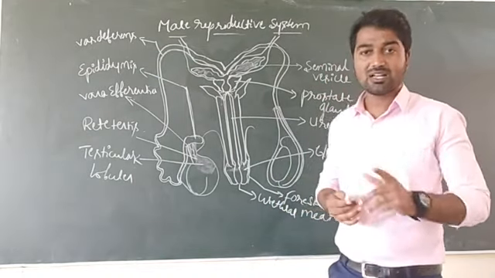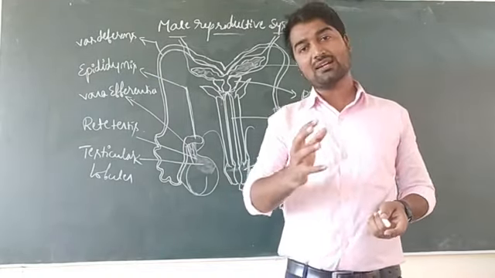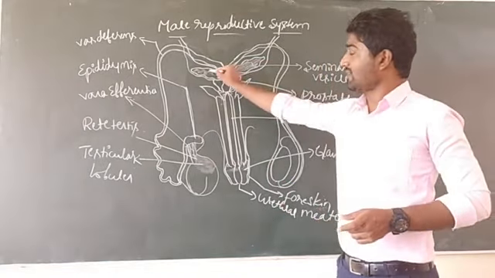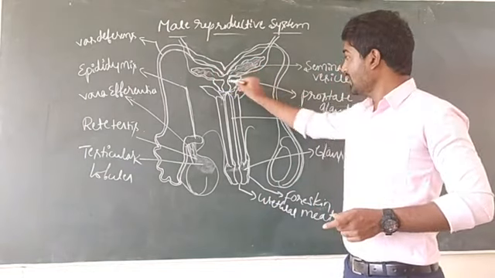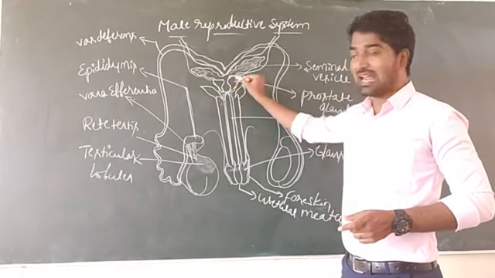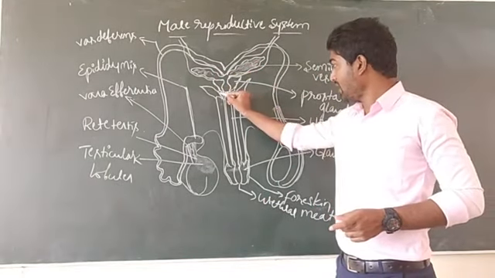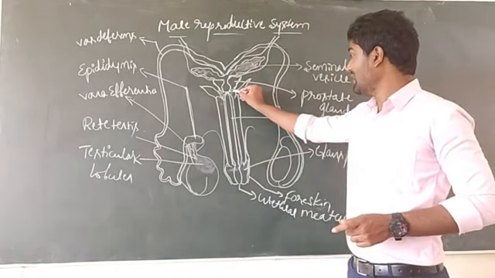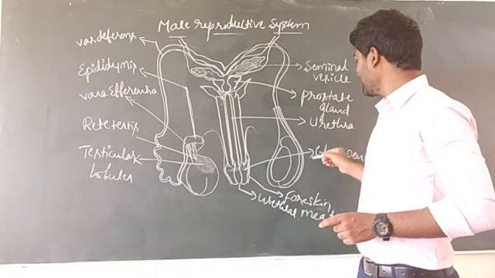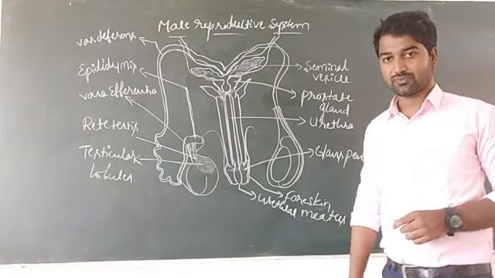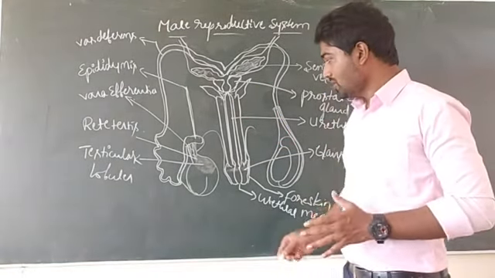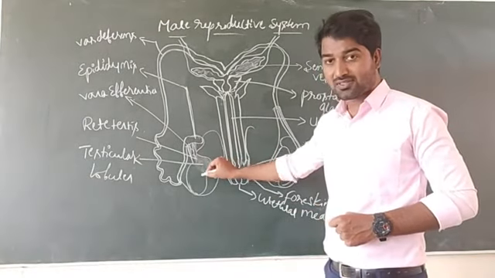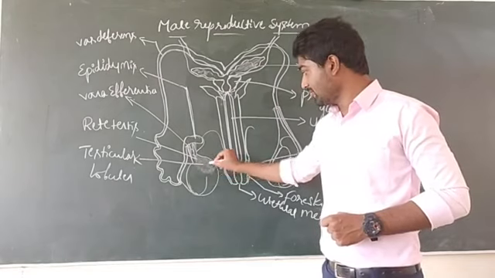And in the male reproductive system, a few glands are also present. They are a pair of seminal vesicles, a single prostate gland and a pair of bulbourethral glands. Bulbourethral glands are also known as Cowper's glands. Okay? And now, production of sperms takes place in testicular lobules with the help of seminiferous tubules,